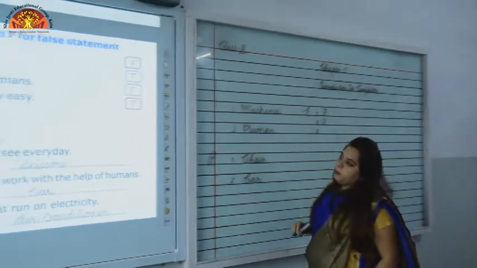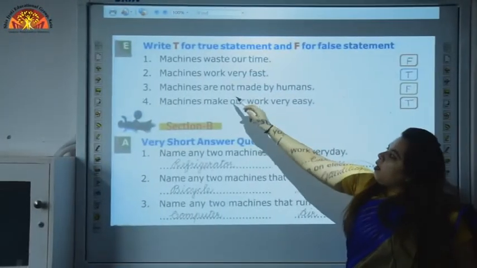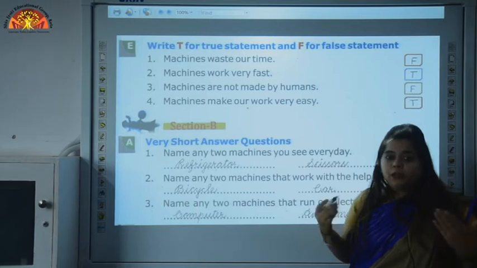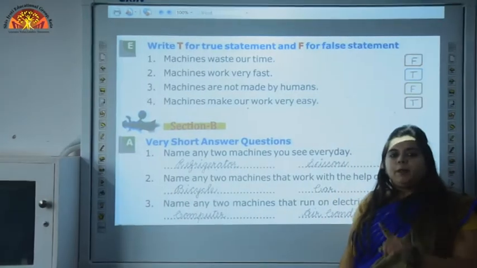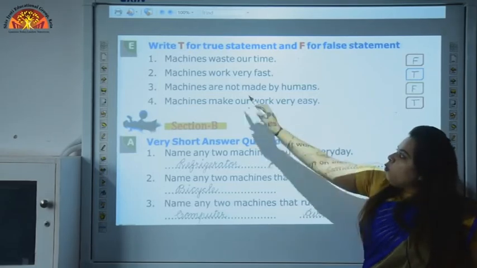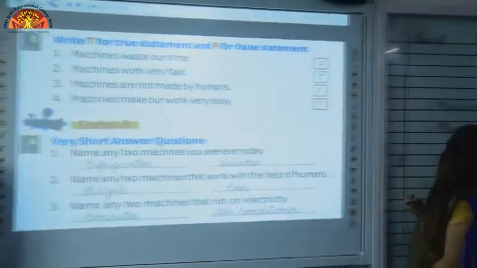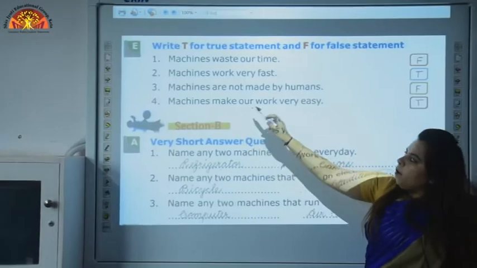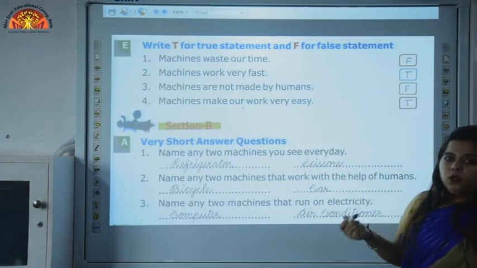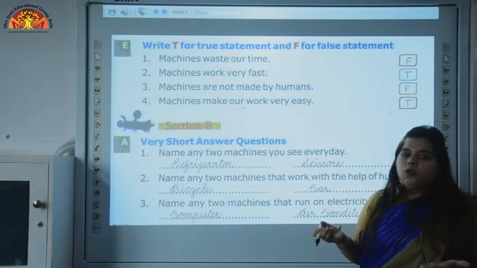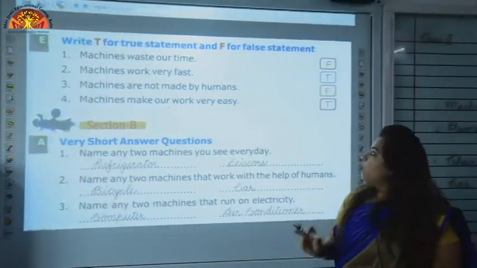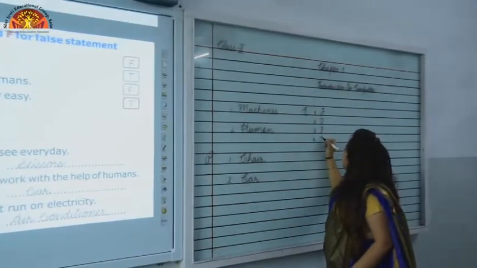Now, let's see point number 3. Machines are not made by humans. Are machines natural things? No, machines are made by humans. They are human made things. So, this statement is wrong. What we will write over here? We will write F. F means false. Now, let's see next. Machine makes our work very easy. Yes, I told you, with the help of machine, we can do our work quickly and it makes our work easy. So, this statement is true. We will write T over here.